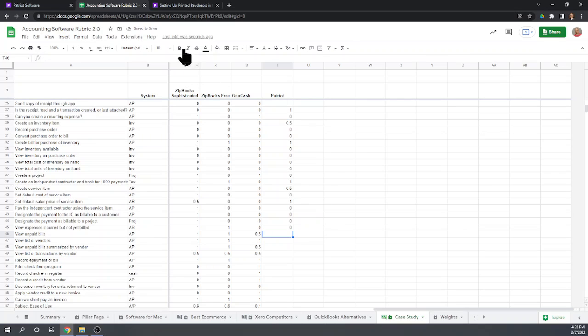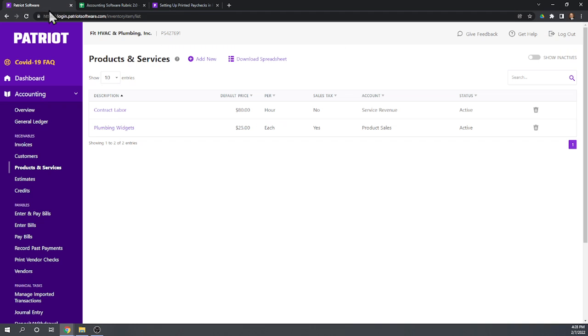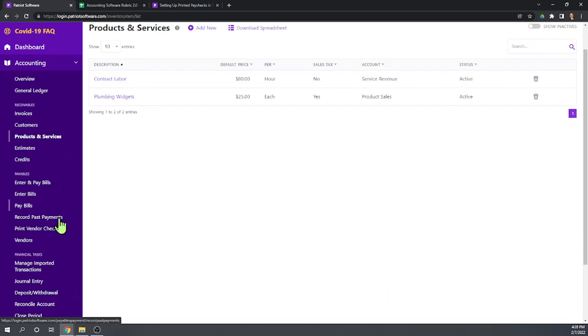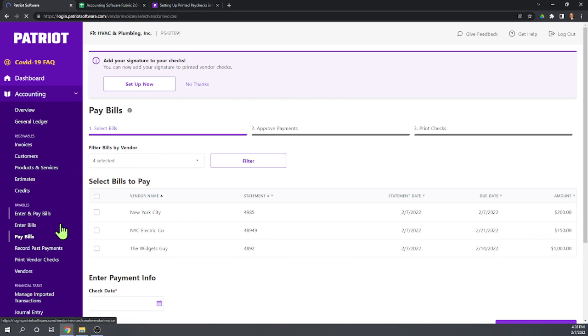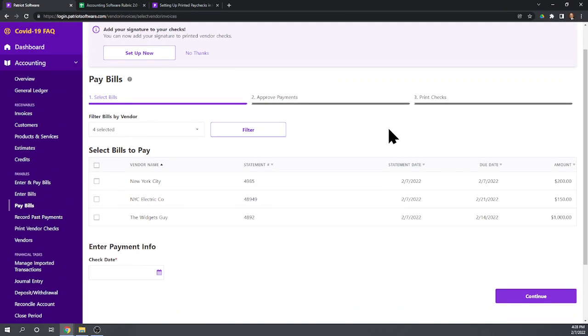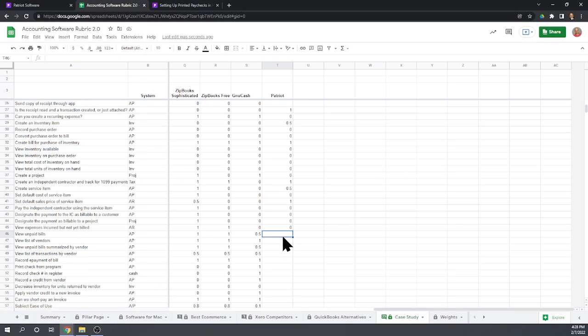Okay, now we want to view our unpaid bills. So let's go to our bill center. I say if we want to view our unpaid bills, let's go into the pay bills feature. And there we go. We can view all of our unpaid bills. Okay, view a list of vendors. We can certainly do that under that vendors tab we visited before.